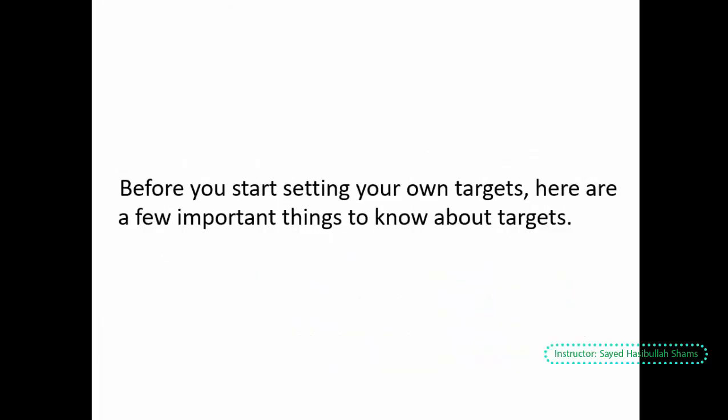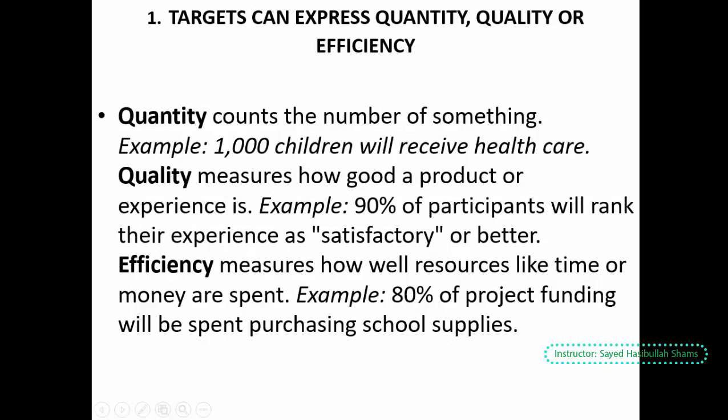When setting our target, there are a few important things we should know, and we must understand the target in detail. The first point is that a target can be expressed as quantity, quality, or efficiency. Quantity means counting the number of something. For example, 1000 children will receive healthcare.